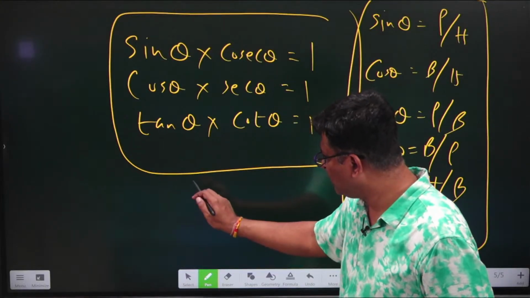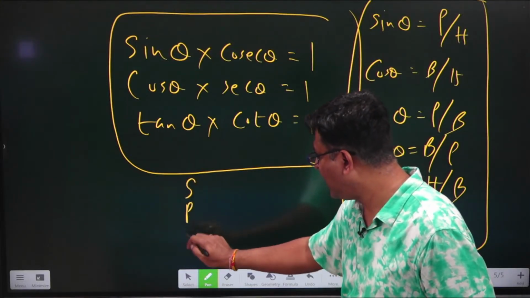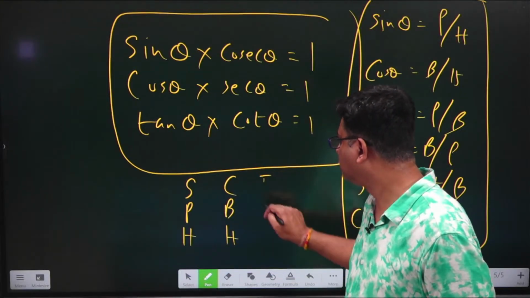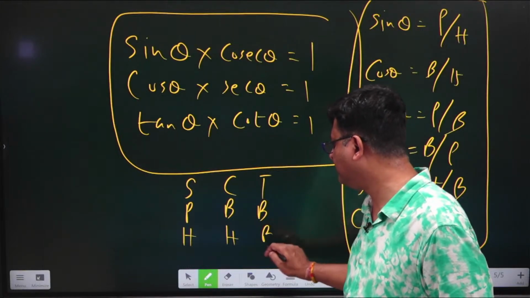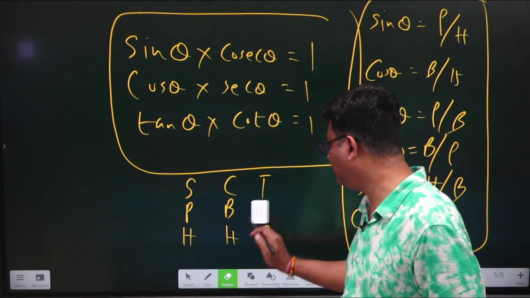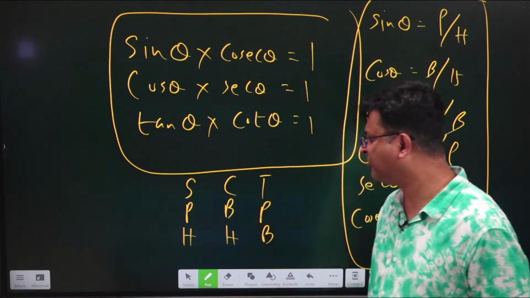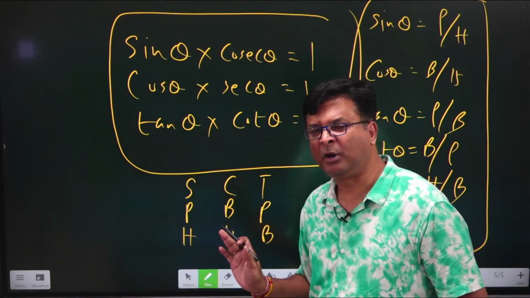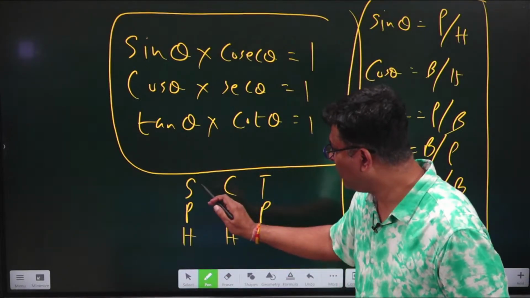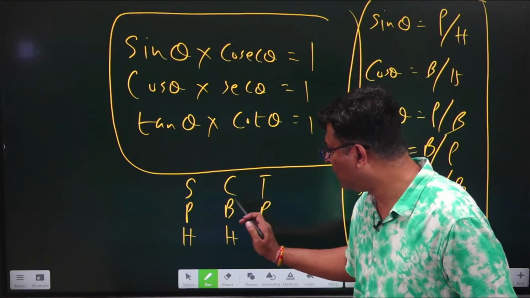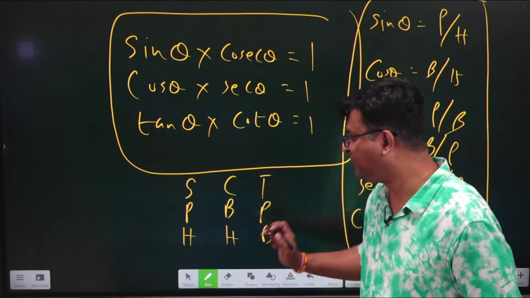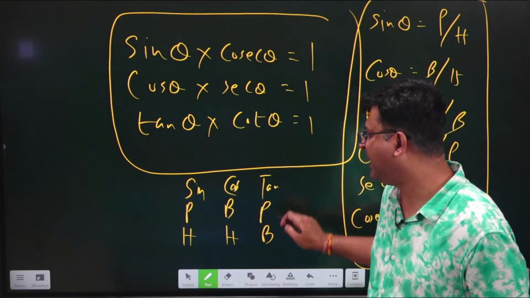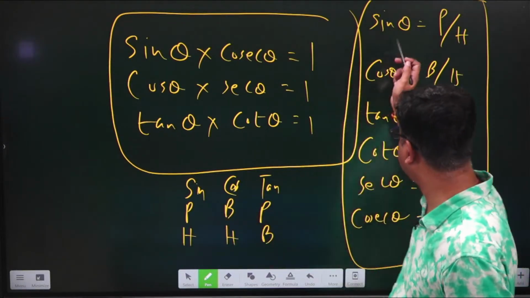Now you have to remember this. Some people have curly brown hairs through proper brushing. Now if you see it carefully, you can get all these formulas inside this mnemonic. Let me repeat: Some people have curly brown hair through proper brushing. S for sin, C for cos, T for tan. PH, BH, PB, just check the formula from here.